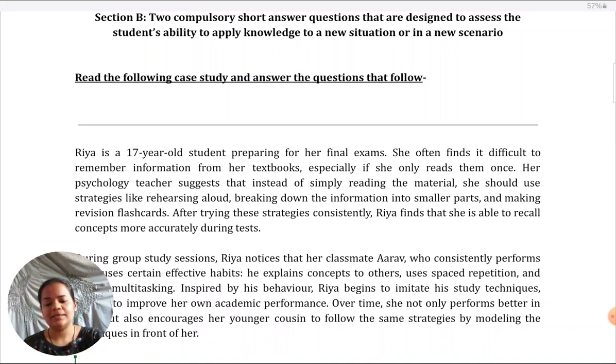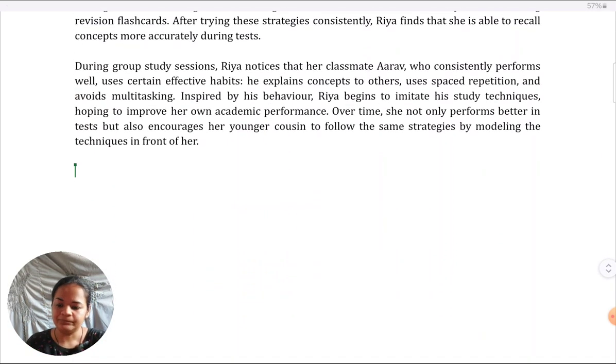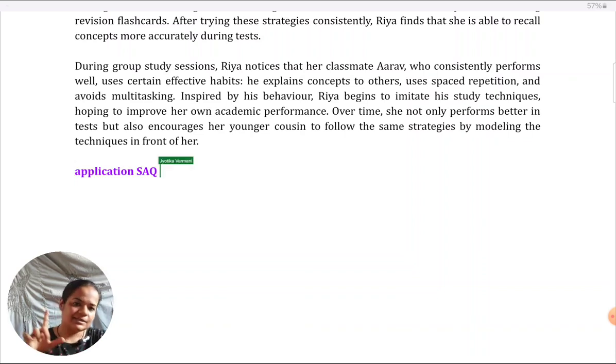First, let's understand how a 4 marker and 6 marker SAQ is different. How a descriptive type of SAQ that we've just seen is different from an application type of SAQ that we are going to see. In an application short answer question, you are given a scenario like we can see on the top.